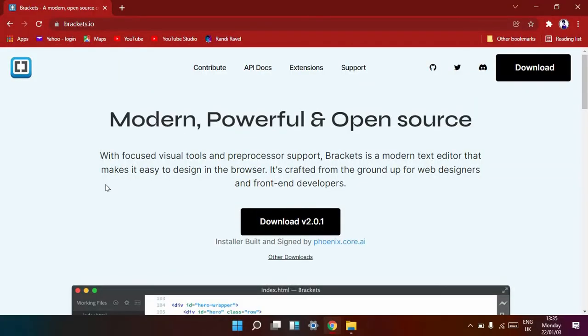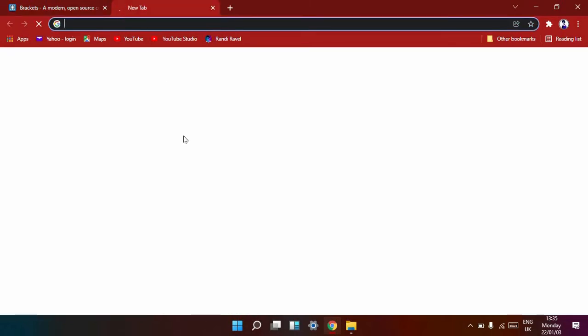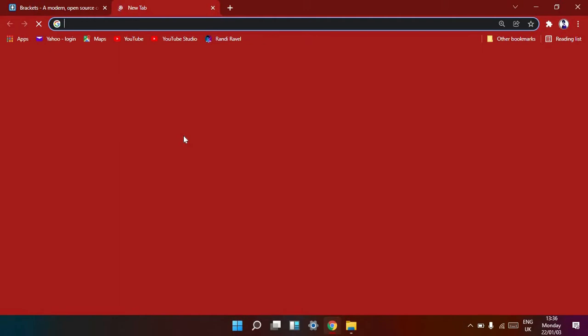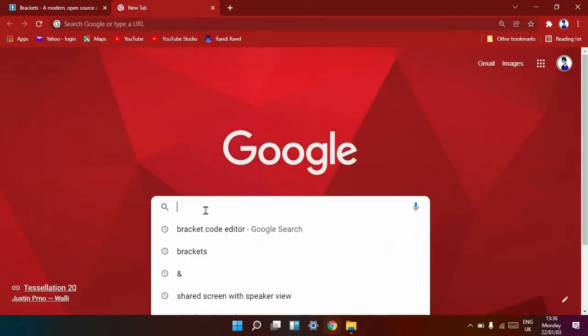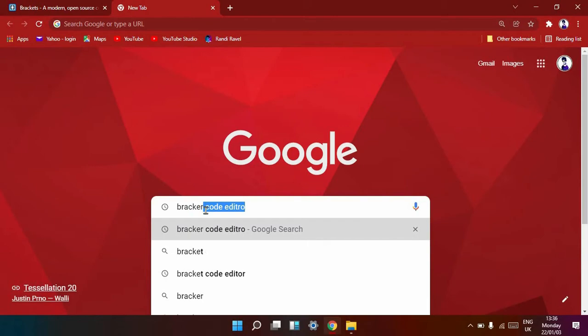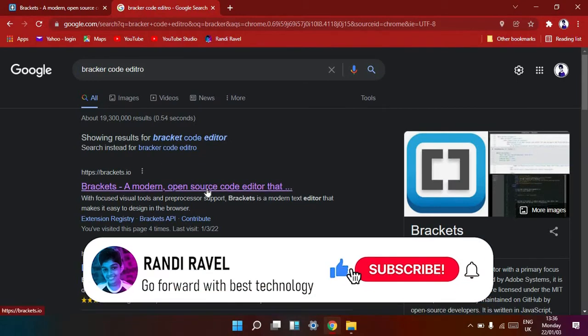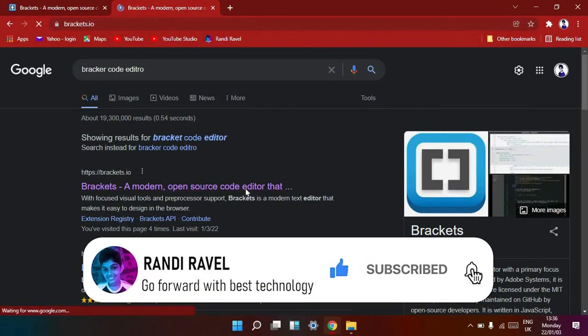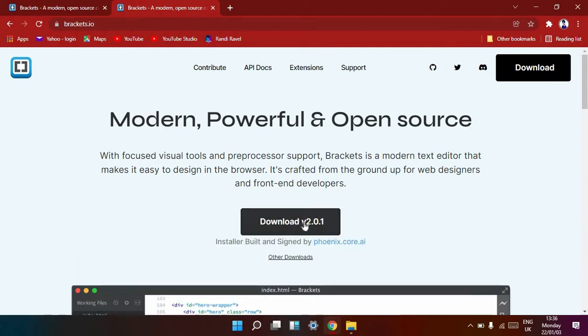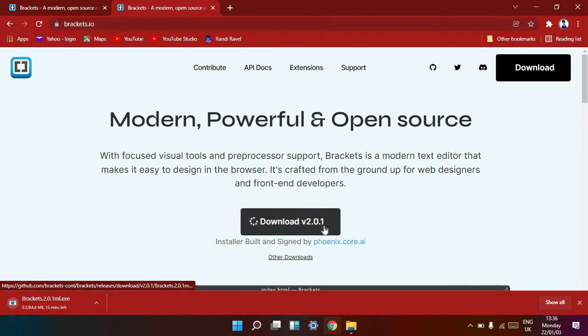Go to the video description, where the link to the Brackets website is in the description. Else you can open a new tab on your browser and search for Brackets code editor, like this. Brackets code editor. After that you can see Brackets, a modern open source code editor. Go to this website, then you can see download v2.0.1. Click this button. Now you can download this software.